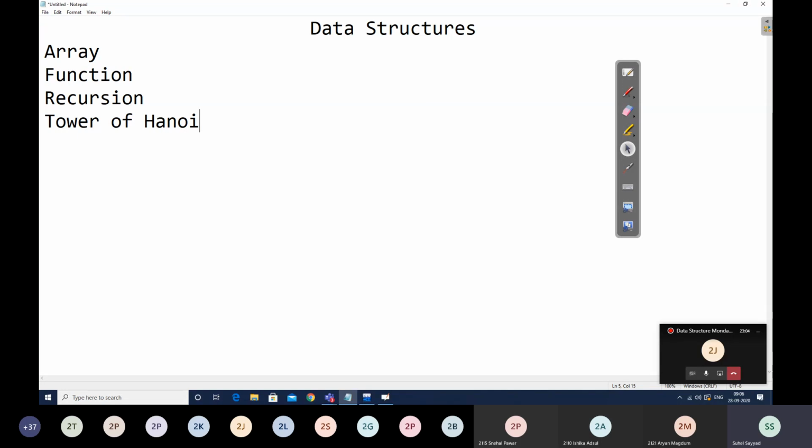Then we had studied one concept of complexity. Okay, all of you are advised to mute your mic. Okay, please mute your mic, all of you.